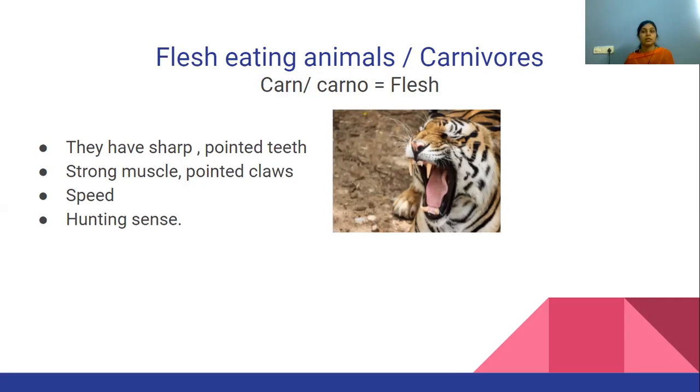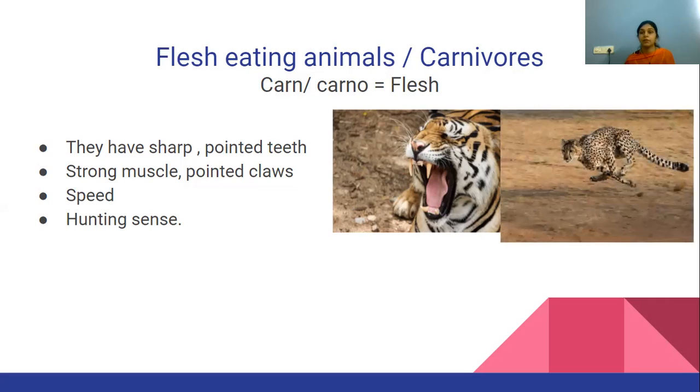So they have to tear apart the flesh of an animal, and their teeth should be very strong, and their claws, their nails are also very sharp and pointed. And because they have to catch the prey, they should have hunting sense, and they should have high speed, right?